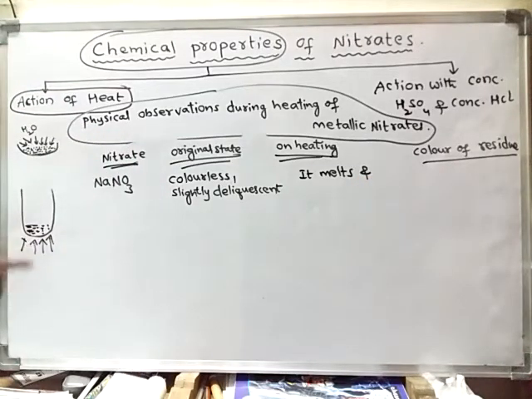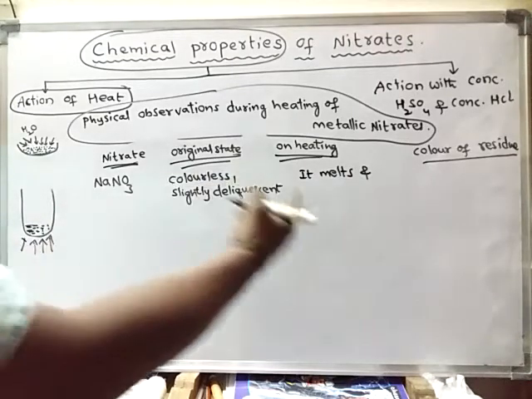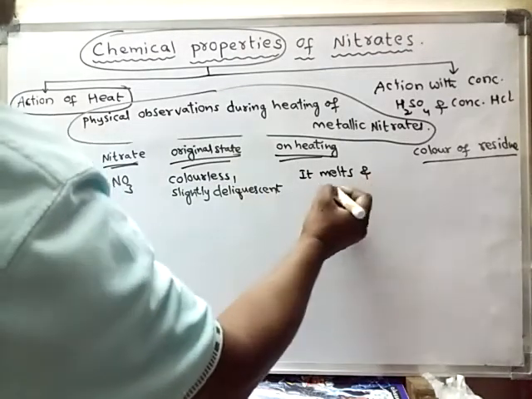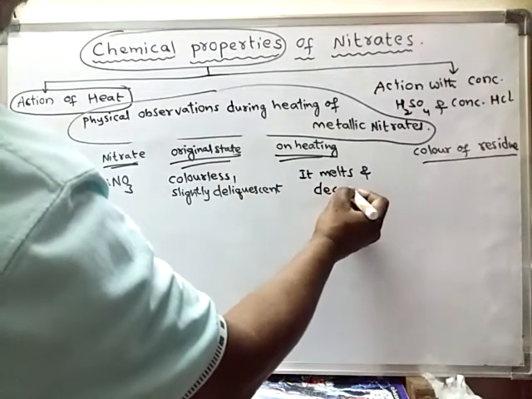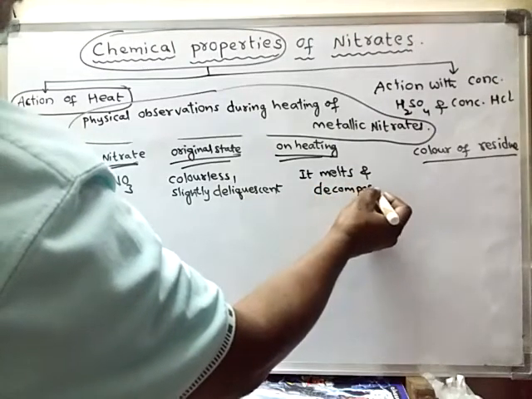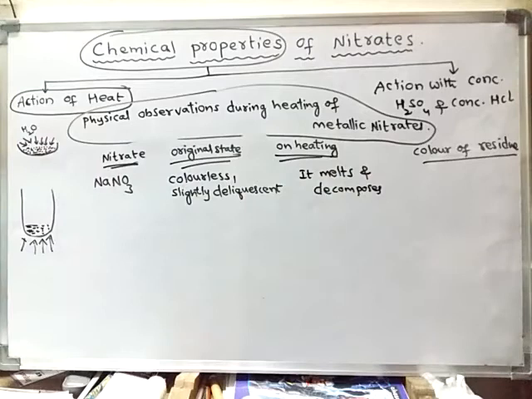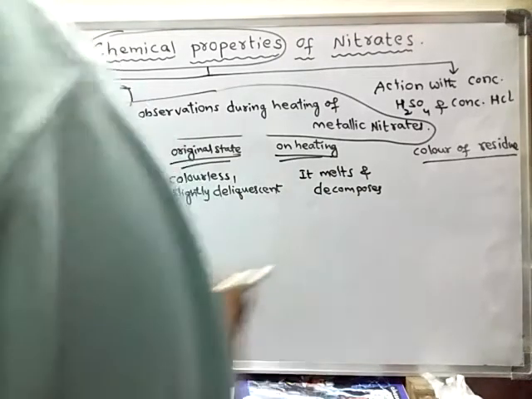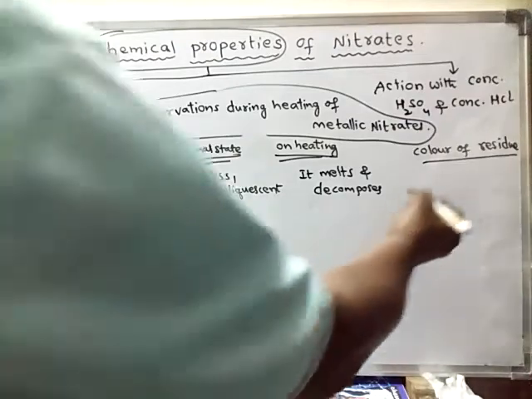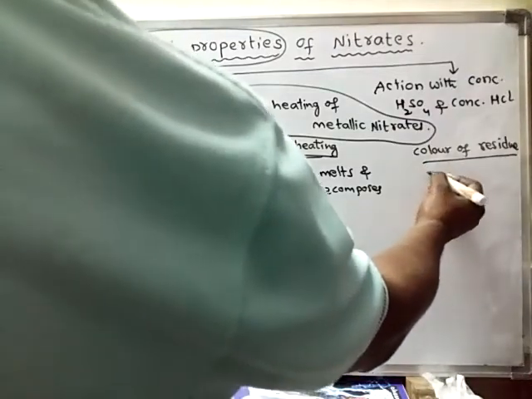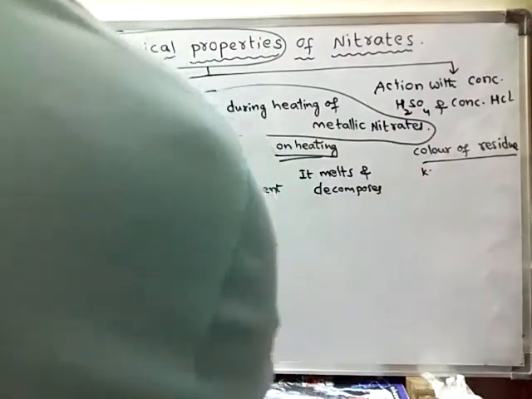If you continuously heat this, it decomposes. It melts and decomposes. And finally, what is formed? It forms sodium nitrite.